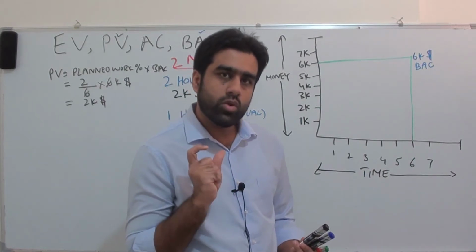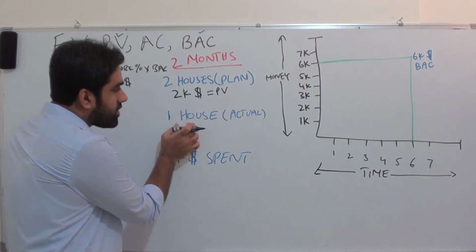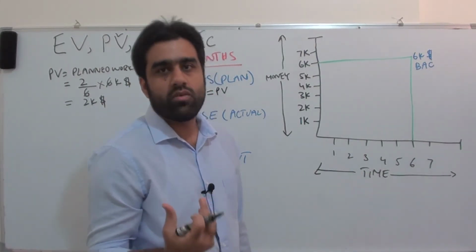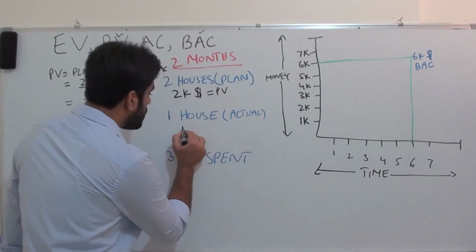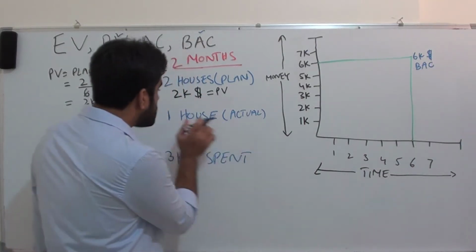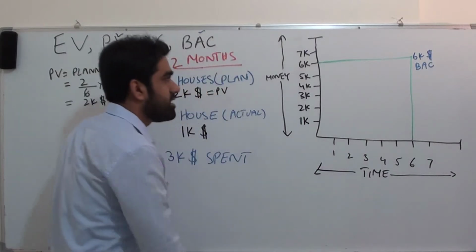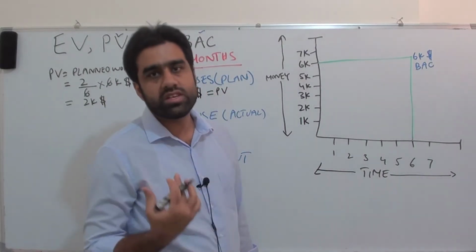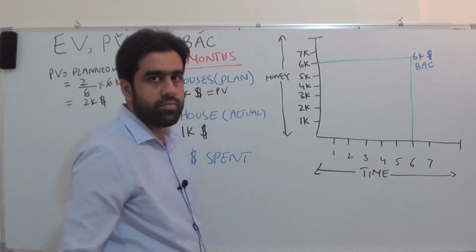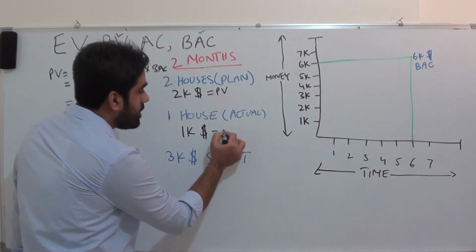We need to convert into value, a dollar value, right? So if we convert one house to the value, you remember what is the value of one house? This is equal to exactly $1,000, and this one house value is $1,000 based on the original budget, that 6 houses were supposed to finish in $6,000. So value of one house is $1,000, right? Again, this is equal to earned value.